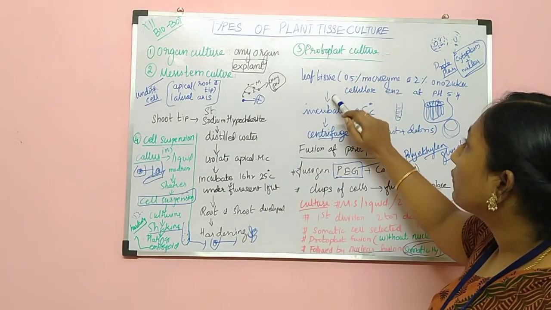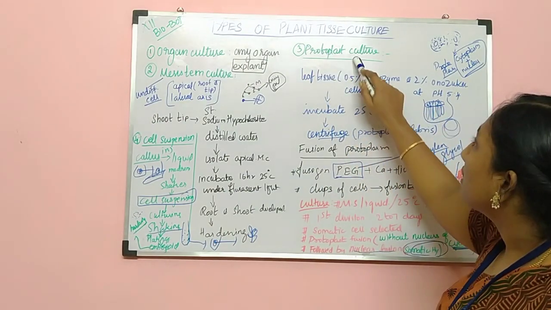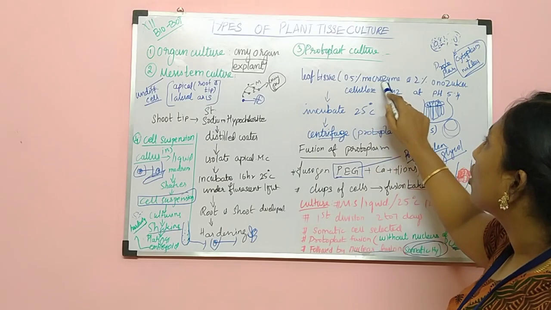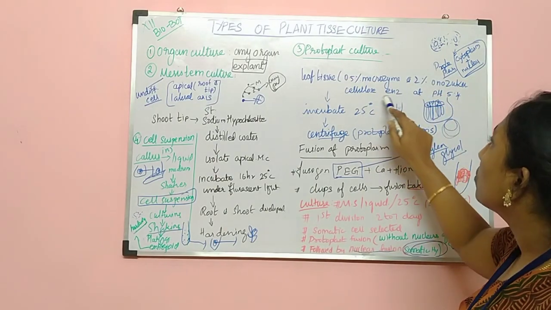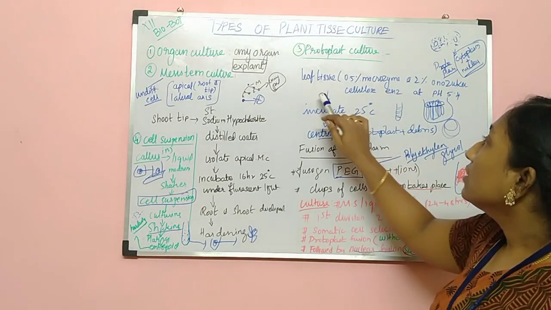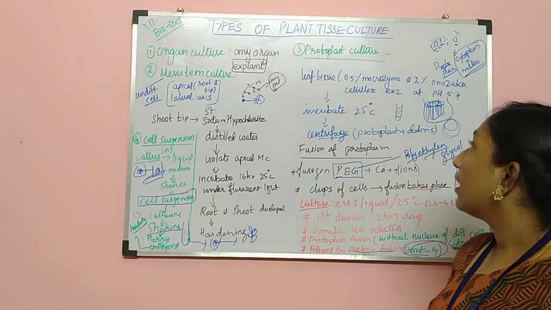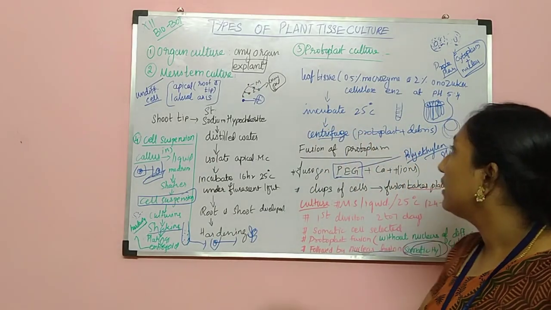For protoplasmic fusion, the leaf is immersed in 0.5% macerozyme or 2% Onozuka cellulase enzymes at pH 5.4. After treating for certain hours, it has to be incubated at 25 degrees Celsius.